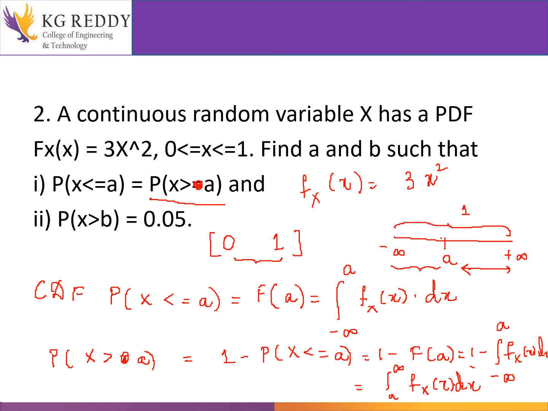That is the probability of x less than or equal to a. They have given this condition and they have asked us to find the value of a. That I will find out now. So first condition, it is nothing but the probability of x less than or equal to a. They have given this is also equal to the probability of x greater than a.